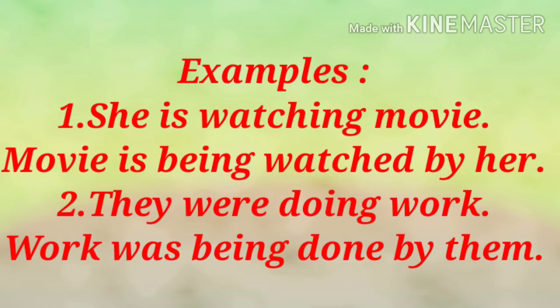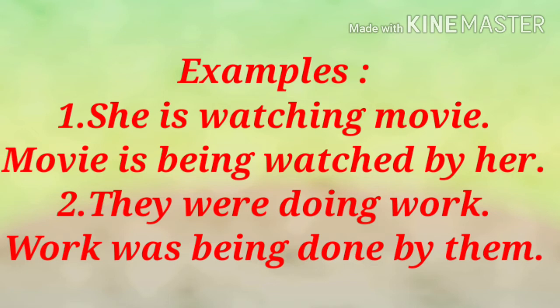Students, you have to remember, when there is a continuous tense, we must use being in passive voice. Second example, they were doing work. It is a past continuous tense. When past continuous tense is in active voice, how to convert it into passive voice? Let's see. Work was being done by them.